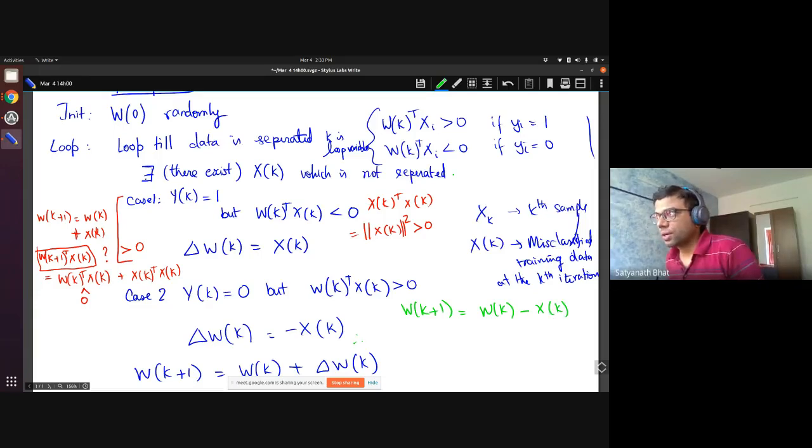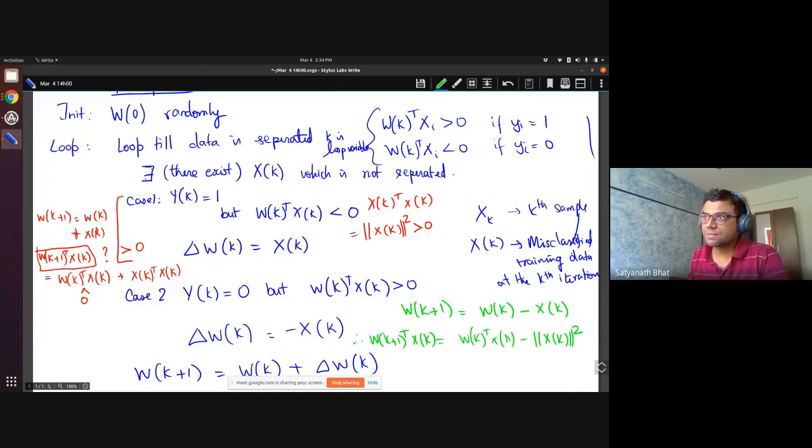Therefore WK plus 1 transpose XK, the point that was actually misclassified, is going to be WK transpose XK minus XK transpose XK, that is, minus norm of XK squared. In this case the number was positive. So you can see that the perceptron update step is making this number smaller when you are in case 2, and it is making it bigger in case 1.